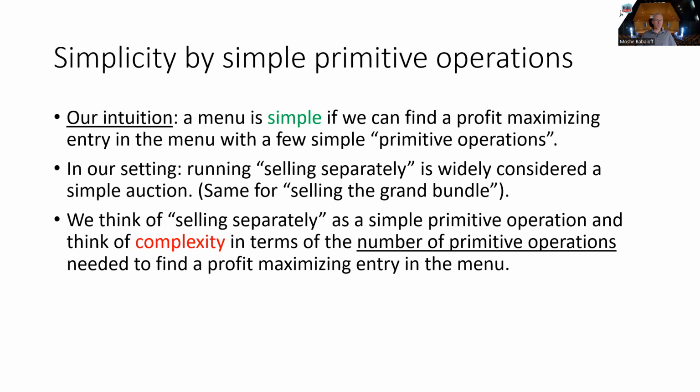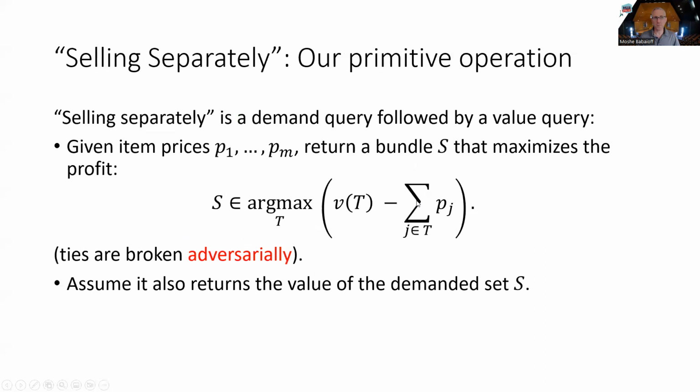So our intuition is that the menu is simple if we can find a profit maximizing entry in the menu with few simple primitive operations, and selling separately is going to be our primitive operation, and selling separately is widely considered as a simple operation. So we're going to measure the number of primitive operations that we need in order to find a profit maximizing entry in the menu.